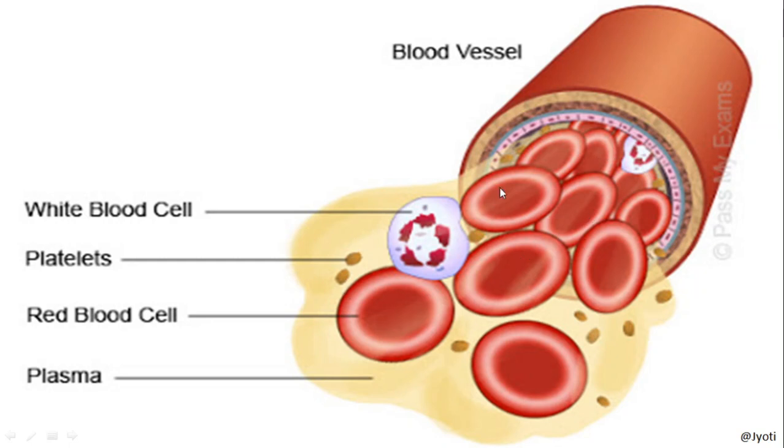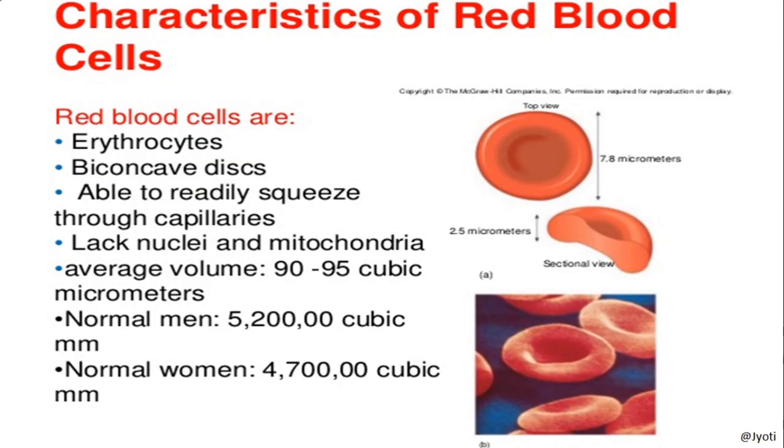And now you can see that the fluid contains three types of cells, that is white blood cells, which is white in color, then red blood cell or RBC, which is red in color, and then platelets are pale yellow in color, and the matrix which constitutes the plasma is also a light yellow color fluid. Okay. So this is how the blood flows through a blood vessel.